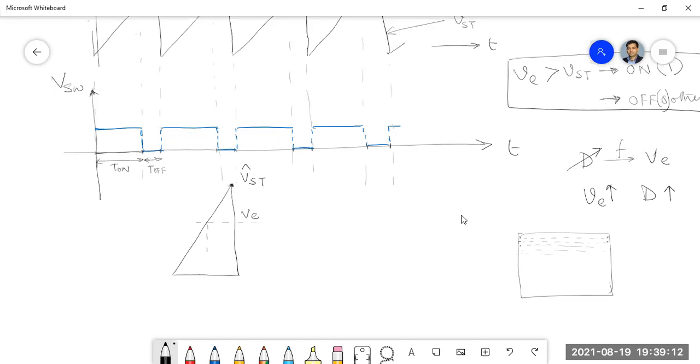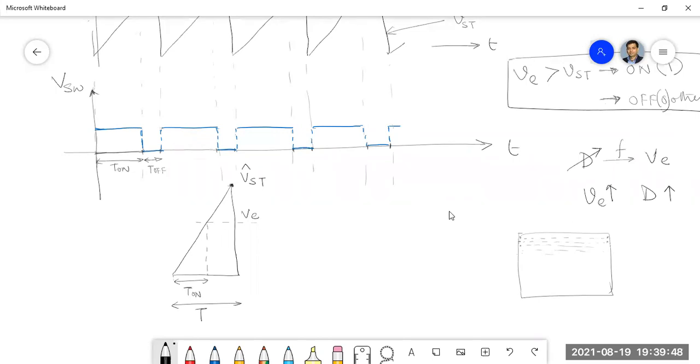Correct. Now, if I drop a line from that, can you tell me what this is? What is the unit of this T on length? Okay, so this is correct. This is the T on. It is a unit of time because I am taking the horizontal axis. So this is T on, and this overall is T. From the above curves, this is T on and this is T.